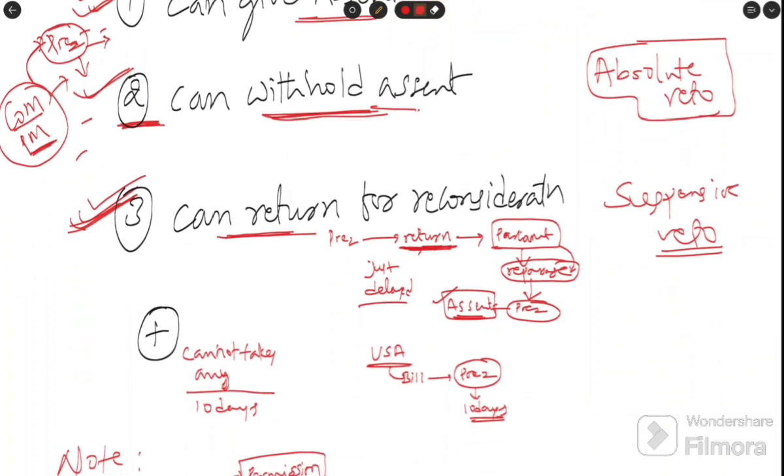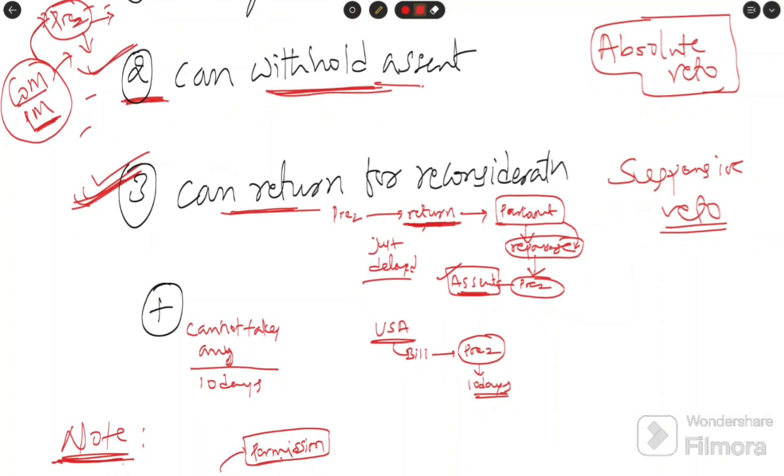Then another veto comes here. What is that? Here the time limit for the president is not mentioned. It is mentioned in the US Constitution. He cannot take any action. He cannot give assent, he cannot withhold the assent, he cannot return the bill. So this is also one type of veto, because he is stopping the bill.